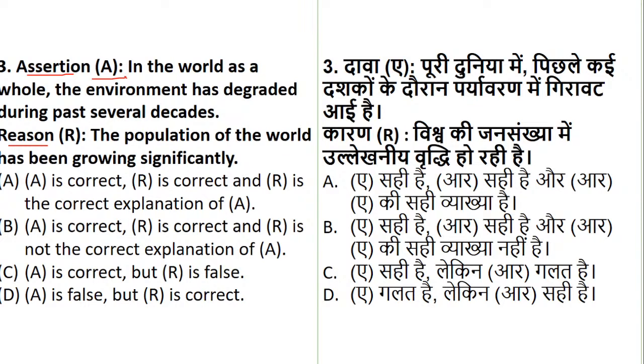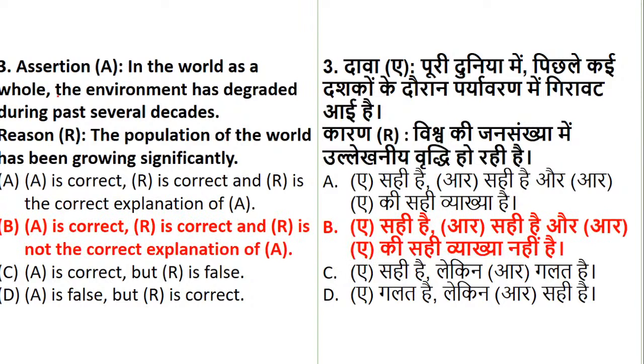So if you see the statement, what is the statement telling us? That in the world as a whole, remember one thing very well. That's the reason why I tell you to take more time to read the question here. In a marathon, you can put a time limit target for yourself, but here no, some words are to be ignored. That is just to confuse you. So the meaning is, in the world, the environment has degraded during the past several decades, which we are aware about. The reason they are giving is that the population of the world has been growing significantly.